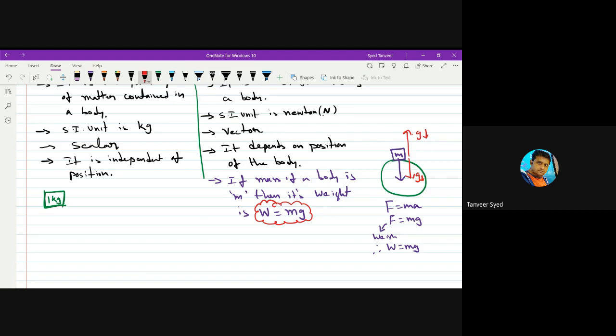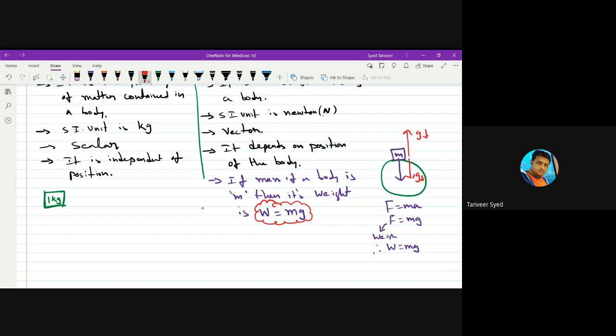For Moon, it is 1.6. For Jupiter, it is some 13 times that of Earth, and on Mars, it is almost 75% of that of Earth. So g changes from planet to planet, and even on the same planet, it changes from position to position. So g is not constant. If g is not constant, weight is also not constant.